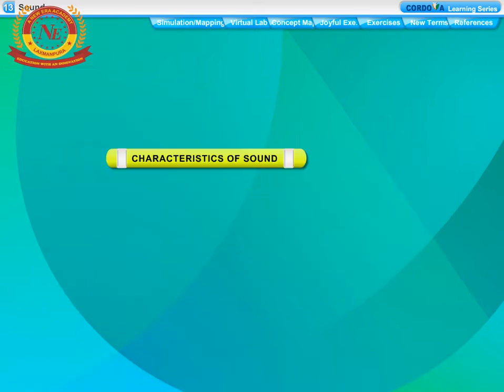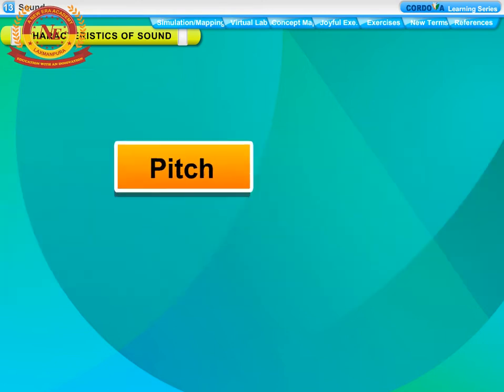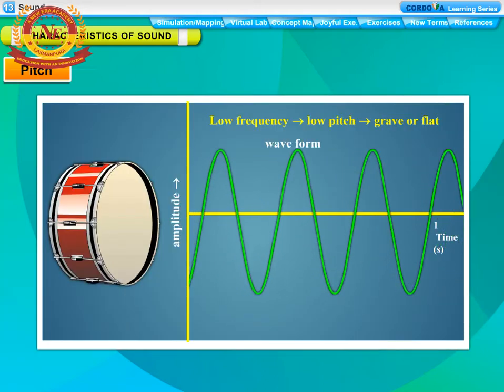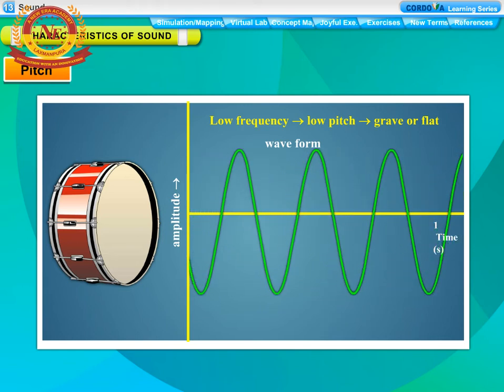Characteristics of sound. The characteristics of sound are pitch, loudness and quality. Pitch. Pitch is the characteristic of sound by which we can distinguish a shrill sound from a grave, hoarse sound, even though the two sounds have the same loudness. The pitch of a sound depends upon the frequency of vibration.